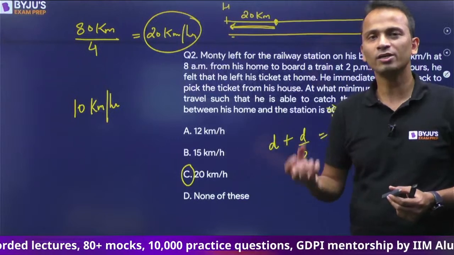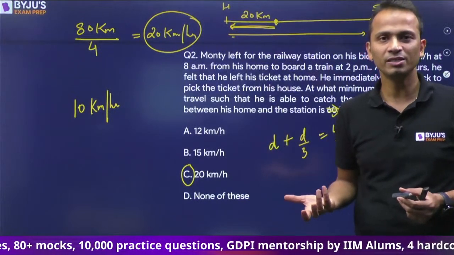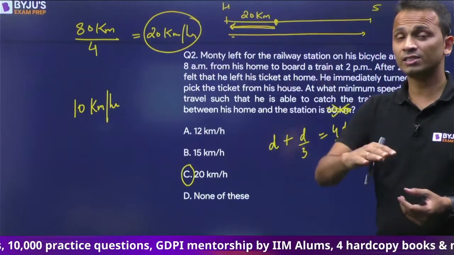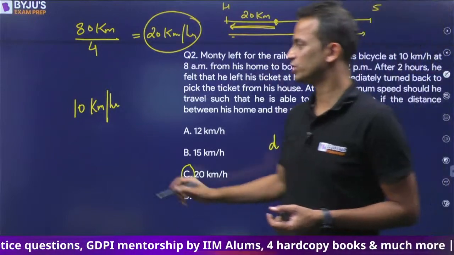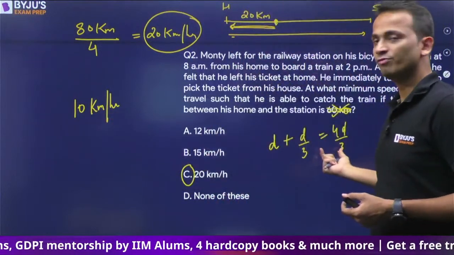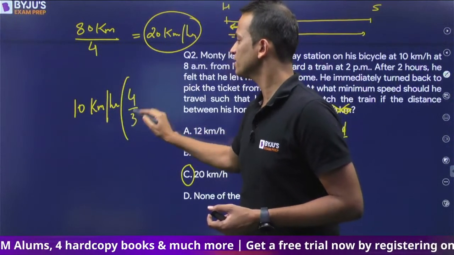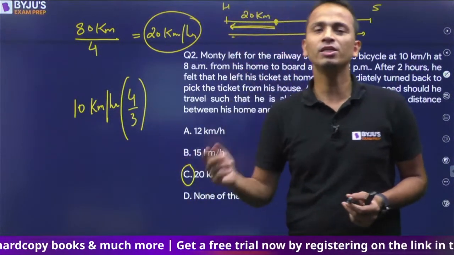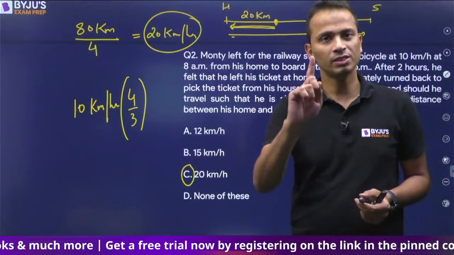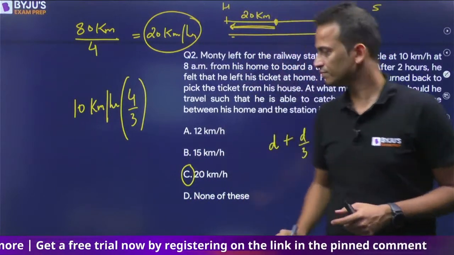Distance increase हो गया तो speed भी increase करनी पड़ेगी. Distance and speed are directly proportional to each other. So distance has become 4 by 3, so he will have to make his speed 4 by 3 of the original speed. This is the first effect.